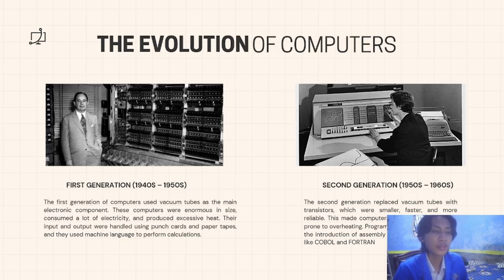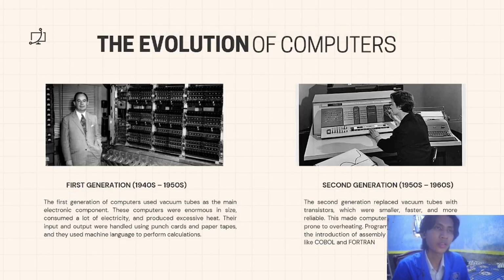The next is the second generation, from the 1950s to 1960s. The second generation replaced vacuum tubes with transistors, which were smaller, faster, and more reliable. This made computers more efficient and less prone to overheating. Programming became easier with the introduction of assembly and high-level languages like COBOL and Fortran.